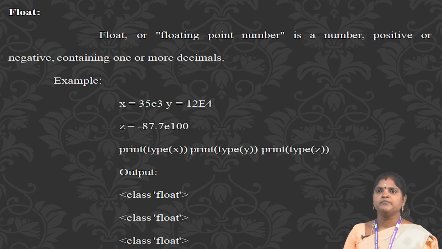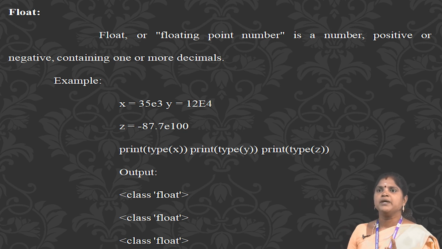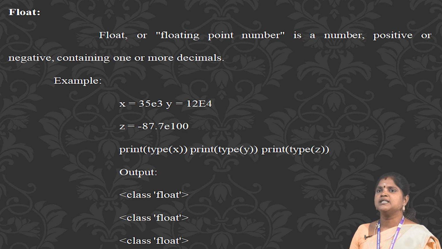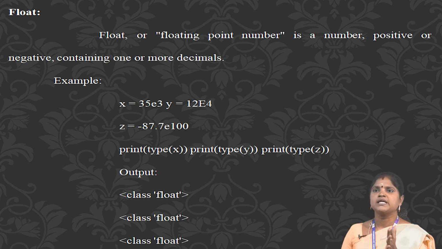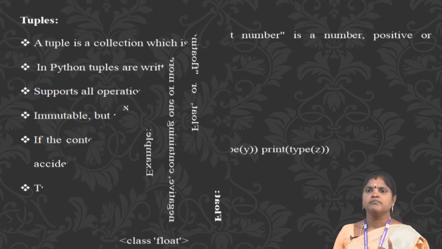Basic list operations. Lists respond to the plus and asterisk operators much like strings. They mean concatenation and repetition here too, except that the result is a new list, not a string. Python expression, result, and description. This is an example of lists.